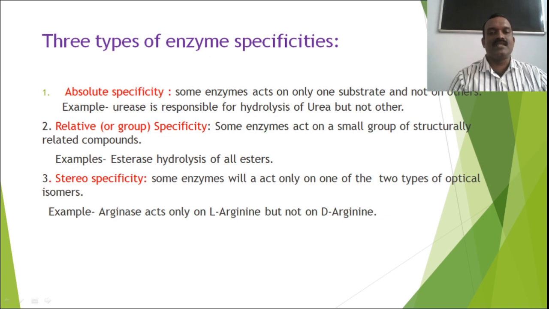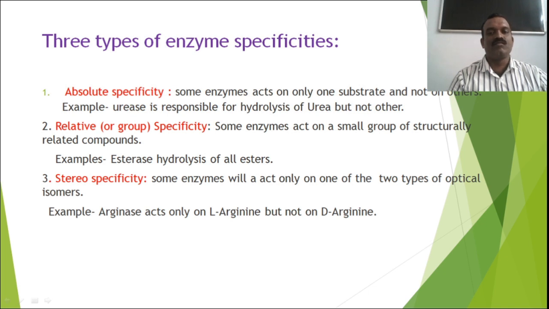3 types of enzyme specificities. First one, absolute specificity. Second one, relative specificity. Third one, stereo specificity. First one, absolute specificity. Some enzymes act on only one substrate and not on others. For example, urease is responsible for hydrolysis of urea but not other amides.